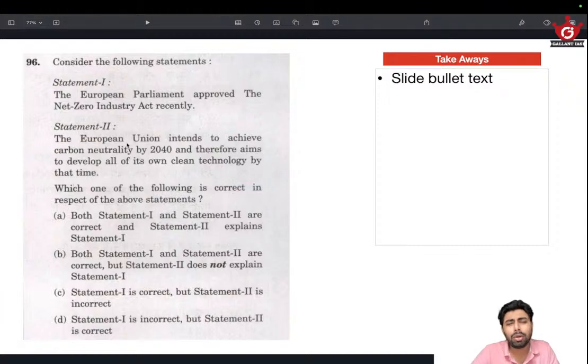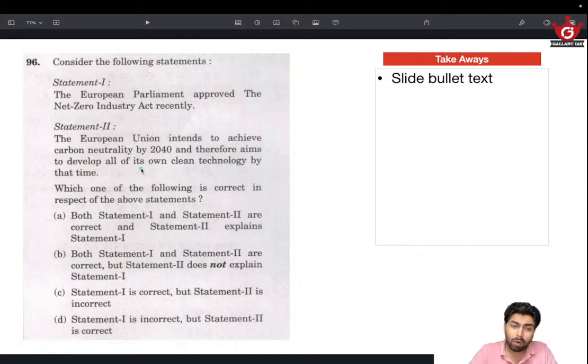But consider the likelihood of the European Union intending to achieve carbon neutrality by 2040 and therefore aiming to develop all of its clean technology by that time. In 2040, it's hardly 15 years to go, and carbon neutrality by 2040, when even India's target is 2070. So 2040 is very near, and the possibility of achieving that is very less.